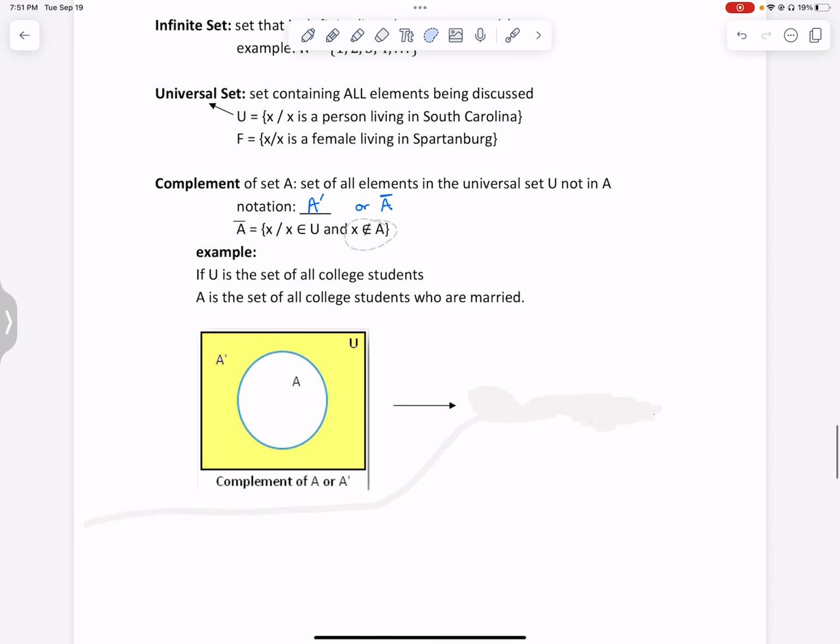So here we go. So let's let U be all of the college students. So this is U, all college students. Okay, so A is those that are married. Notice they're college students, but they are married. So the complement of A would be what?